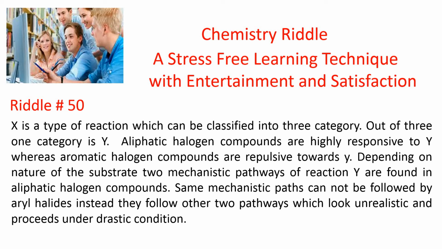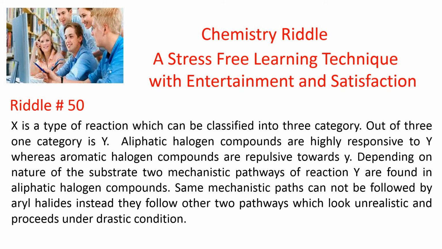Aliphatic halogen compounds are highly responsive to Y, whereas aromatic halogen compounds are repulsive towards Y. Depending on the nature of the substrate, two mechanistic pathways of reaction Y are found in aliphatic halogen compounds. The same mechanistic paths cannot be followed by aryl halides. Instead, they follow two other pathways which look unrealistic and proceed under drastic conditions.